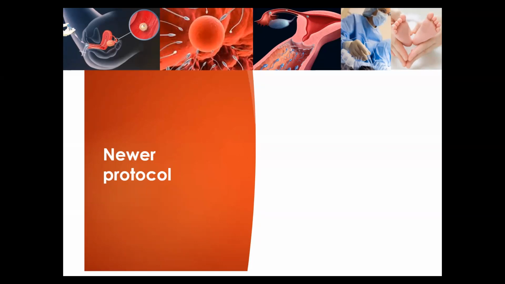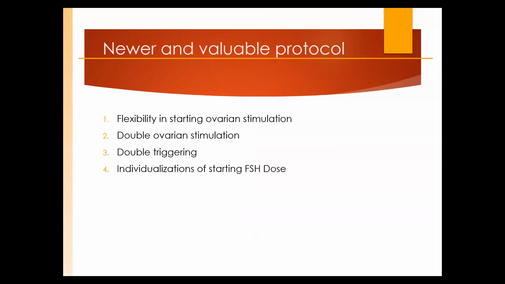Now I am discussing some newer protocols. Molecules are only 3: gonadotropins, either recombinant FSH or combination, or LH; GnRH agonist; GnRH antagonist. How can you revise all these molecules? There is one stop, soft protocol, short protocol, flare up protocol, long protocol, antagonist protocol. What are the newer protocols? The newer protocols are based on the latest study, which says that there are 2 waves of recruitment of follicles.